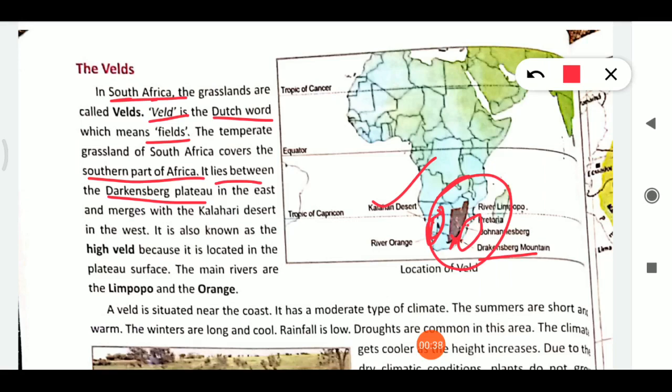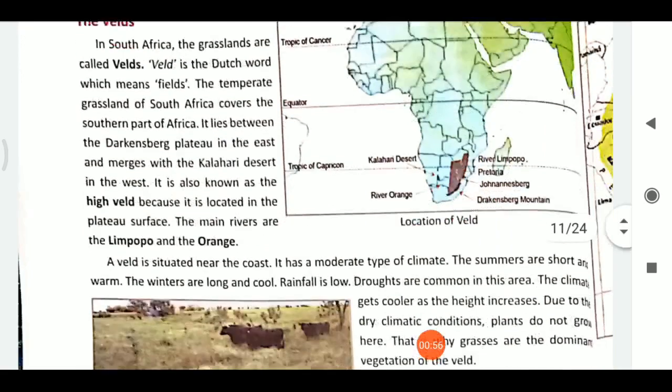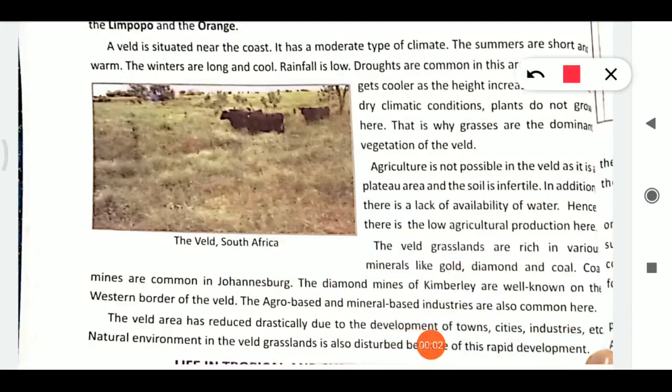It is also known as the high veld because these grasslands are located on a plateau surface. The main rivers of the veld are the Limpopo and the Orange. The veld is situated near the coast, so the temperature is always moderate. Summers are hot, winters are long and cool. Rainfall is low and droughts are common.